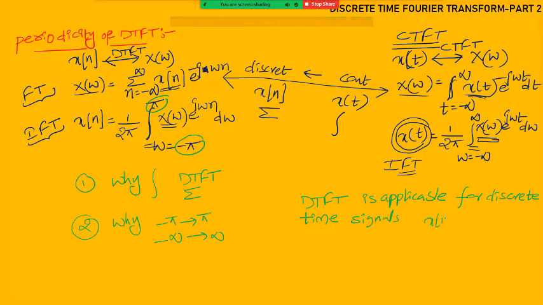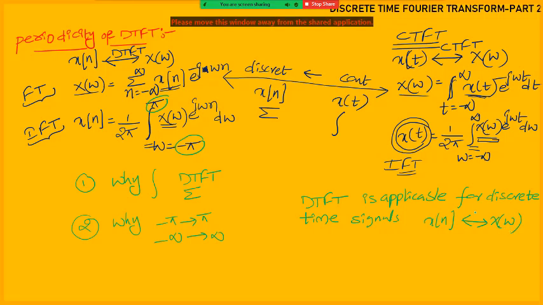Like x of n, f of n, like that. But after finding the Fourier transform, you will get the continuous spectrum. That's why in the CTFT, the Fourier transform is represented with x of omega. In DTFT also it is represented with x of omega only. This is the reason, because the spectrums of CTFT or the DTFT both are continuous in nature.